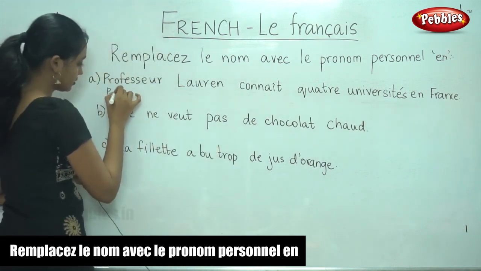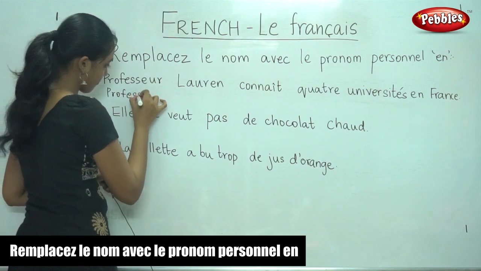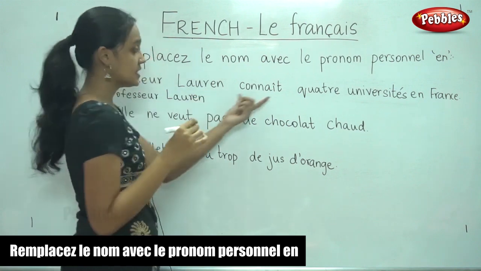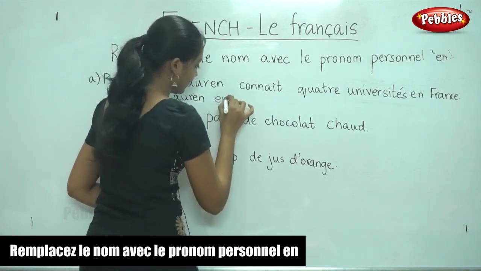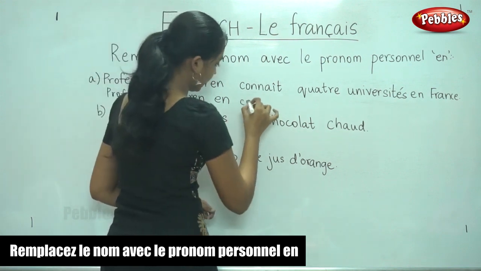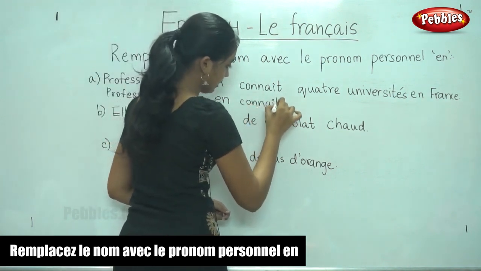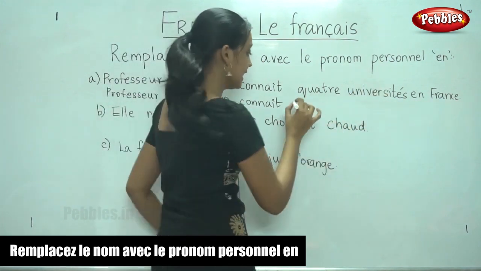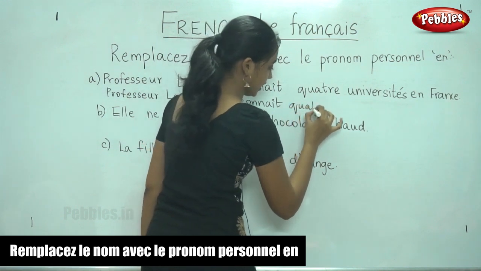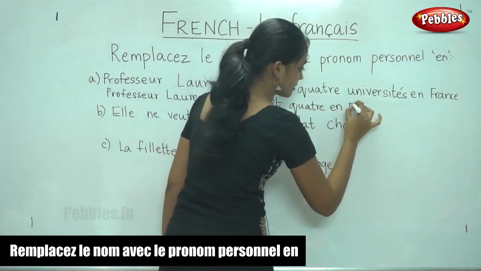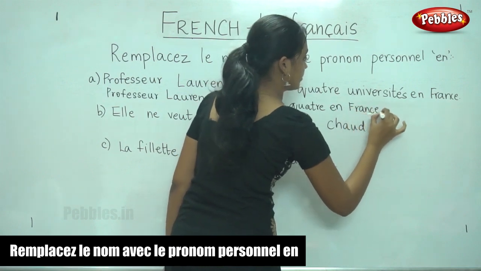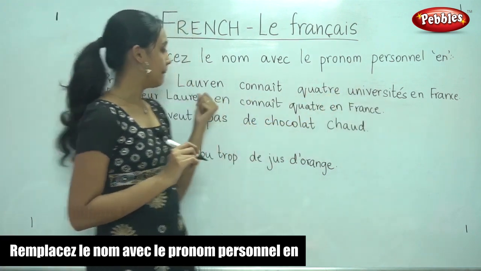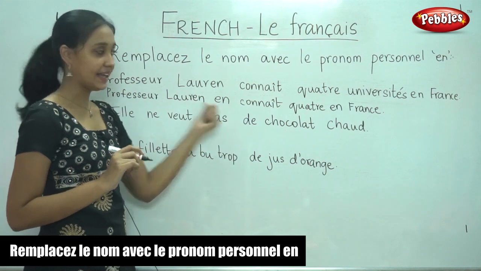So, our verb here is connaît. So, we place en, connaît. Now, we are replacing only this noun. So, we have to write the remaining as it is. 4 en France. So, what did we do? We replaced the noun using the pronoun en.